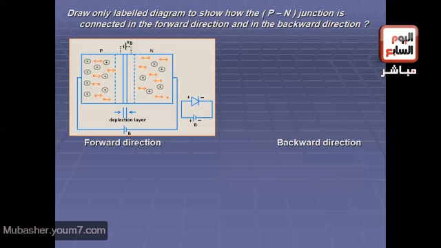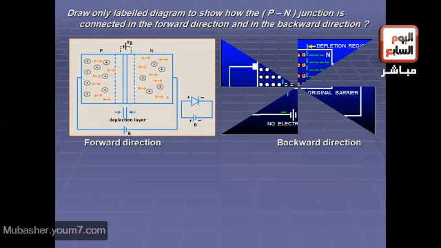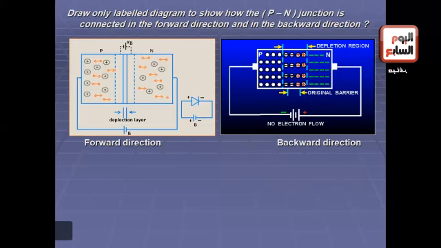the current can pass. While in the backward direction, the N crystal is connected to the positive pole of the battery and the P crystal is connected to the negative pole of the battery, so the potential barrier increases and no current passes, and this is why we use the p-n junction as a switch.